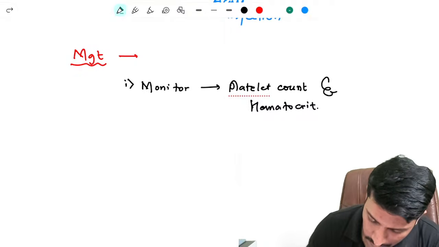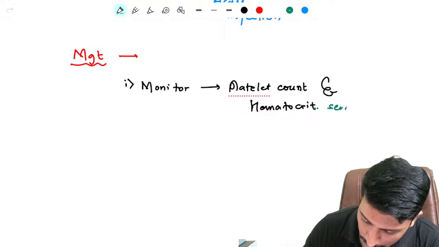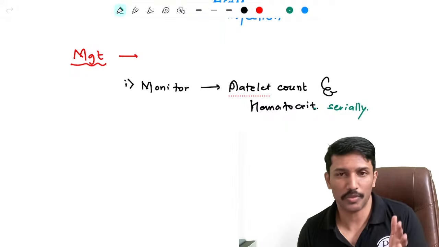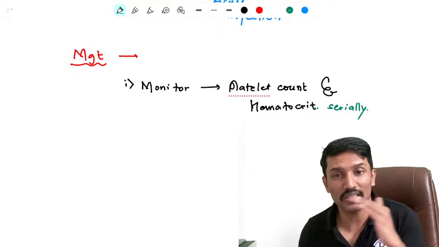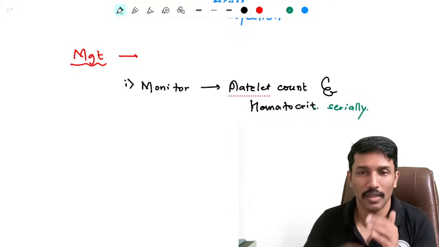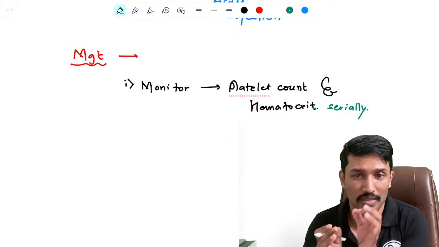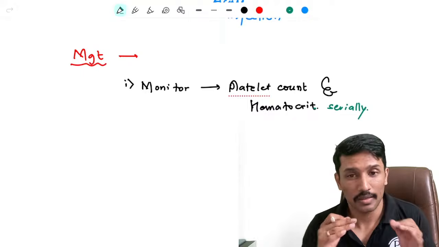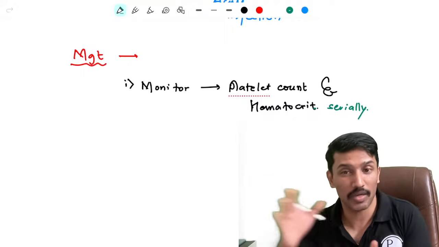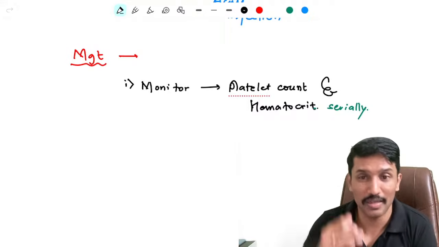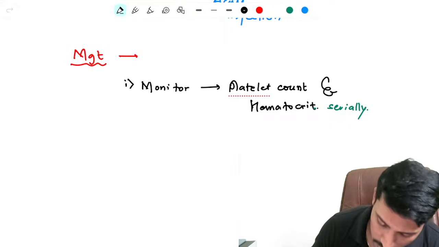We have to monitor them serially. Means not one value, like, okay, patient got with fever and I checked hematocrit, right now it appears fine, platelet count appears fine. No, you have to serially monitor hematocrit and platelet count to see the trend. Okay, and if hematocrit is rising and if it has gone beyond 20% above the previous value, then you know that there is significant capillary leak happened. You need to have good fluid resuscitation for that patient to prevent shock happening in them.